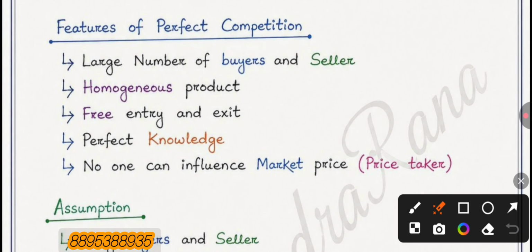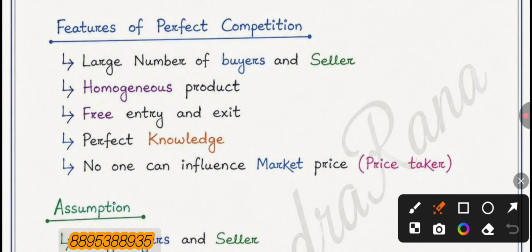Okay, let's start. What are the features of perfect competition? First feature is large numbers of buyers and sellers. That means if a market has large numbers of buyers and sellers, then we can call it perfect competition. Another one is homogeneous product.